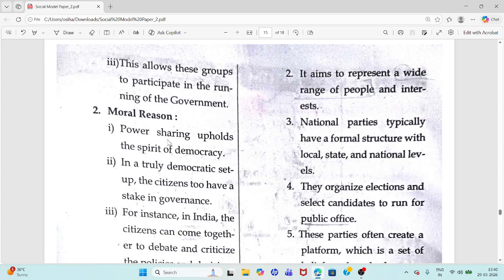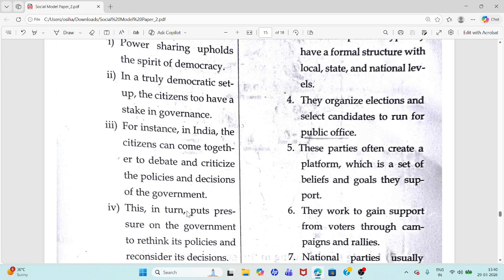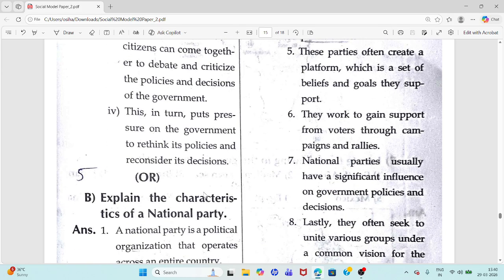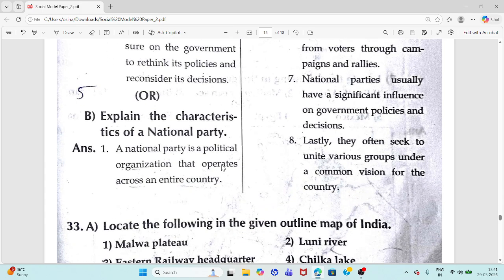Moral reason: power sharing upholds the spirit of democracy. The citizens too have a stake in governance. Citizens can come together to debate and criticize the policies and decisions of the government. This in turn puts pressure on the government to rethink its policies and reconsider its decisions.